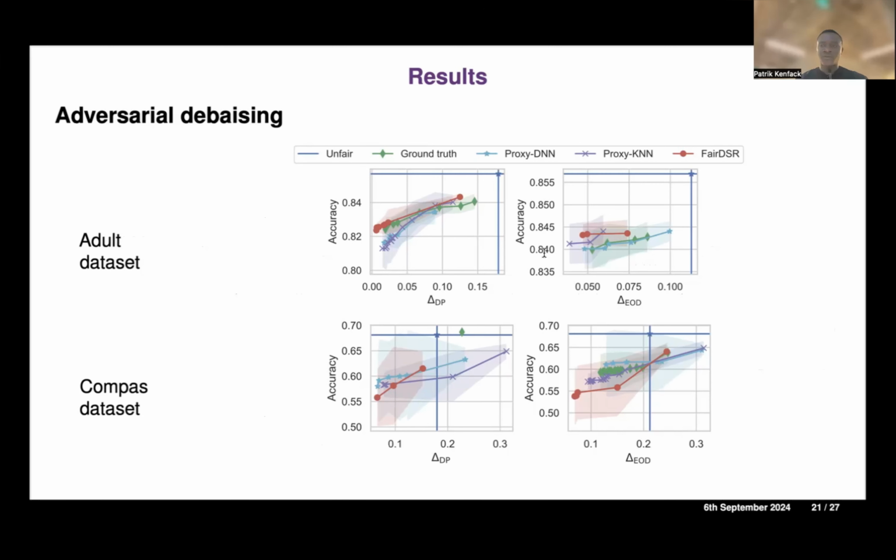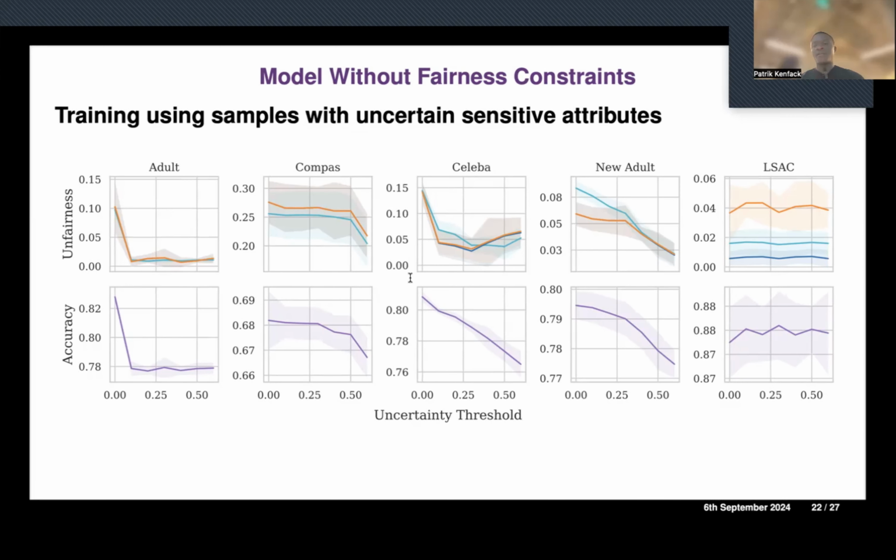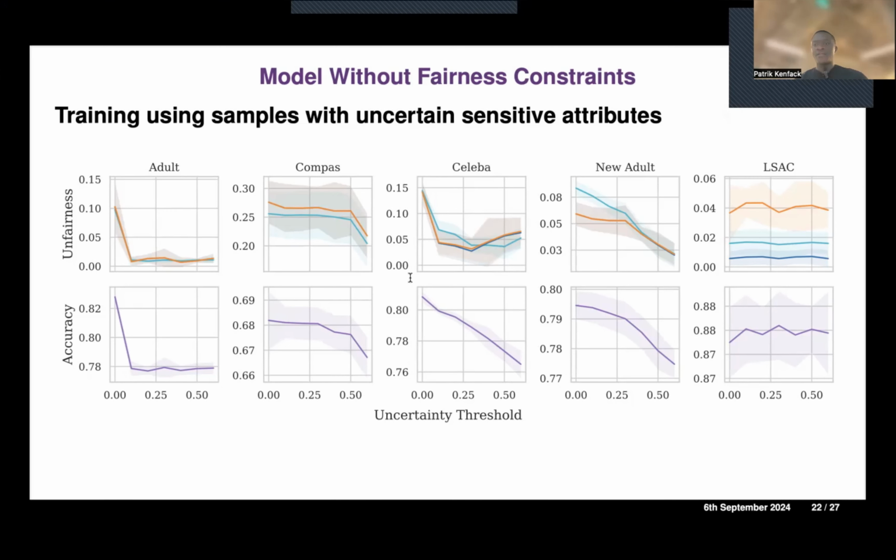So our method should also be tested on other fairness enhancing mechanisms. So we also do an ablation on a variant of our method where we train the model without any fairness constraint, but use samples with uncertain sensitive attributes. What we can notice is that the more we use uncertain samples, the better fairness gets, while we have a drop in accuracy. So this shows that across data sets, if you just train a model without any fairness constraint, but using data with higher and higher uncertainty, this tends to provide better fairness properties.